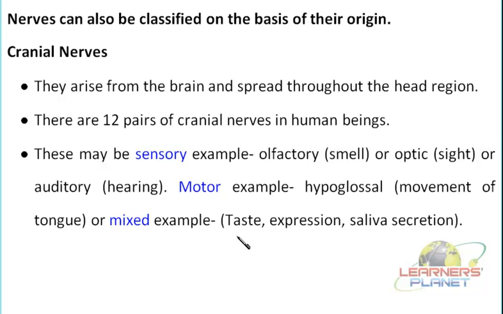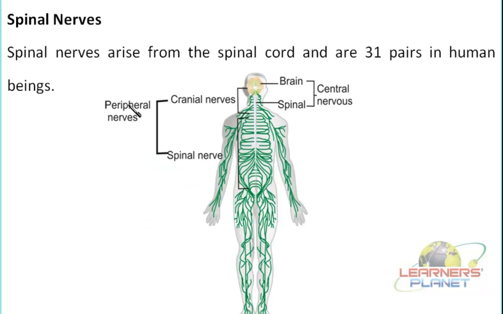And then the next type of nerves are spinal nerves. Spinal nerves arise from the spinal cord. And how many pairs are there? There are 31 pairs in human beings.